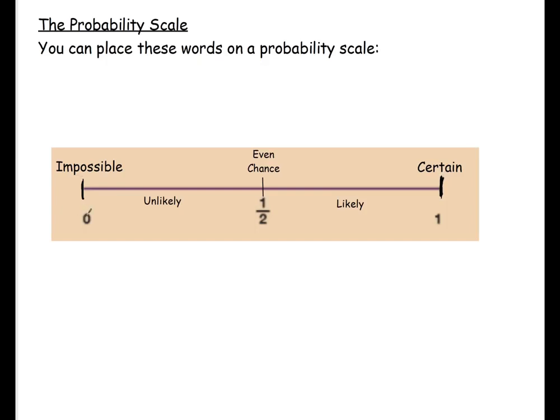So if we were thinking about the probability of something happening is impossible, impossible gets placed here on the number line because that is 0. Okay. So, for example, rolling a 7 on a dice, if we had anything like that, that would be impossible. So that would go here on the probability scale. Something is certain, that is 1. The probability of that is 1.